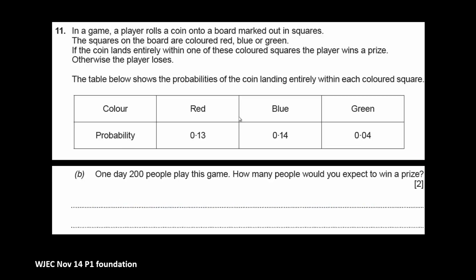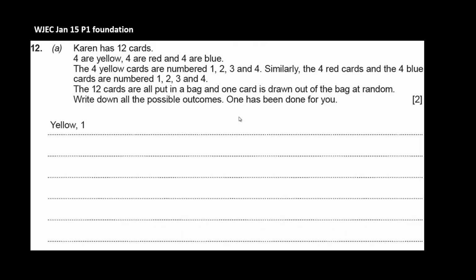Now, part B says, one day 200 people play this game. How many people would you expect to win a prize? So just as we did with the other examples, it's 200 times 0.31. Now this is off a non-calculator paper, so it could be a bit tricky doing that. Let's make it easier. Let's say 2 times 100 times 0.31. Now 100 times 0.31 is 31. 2 times 31 is 62. So we would expect 62 people to win that game.